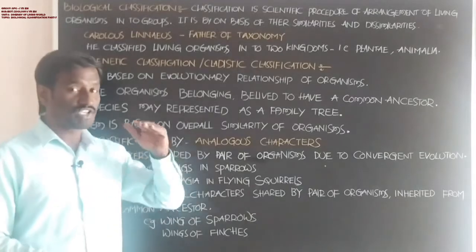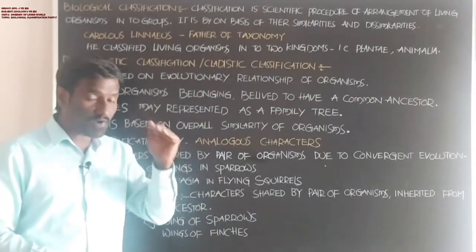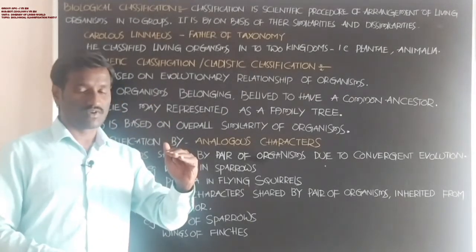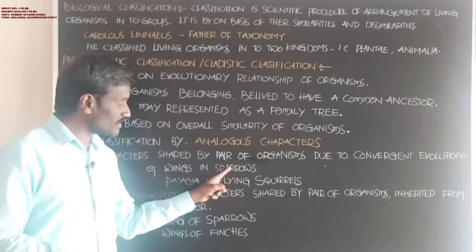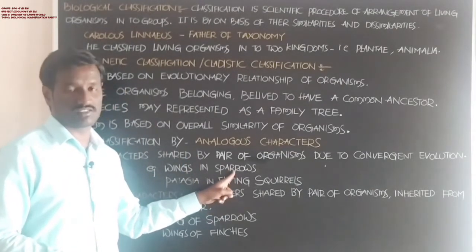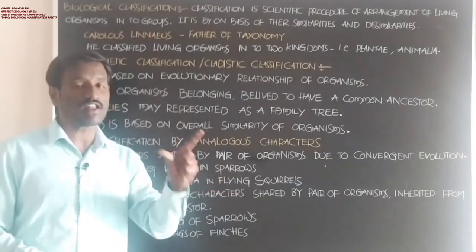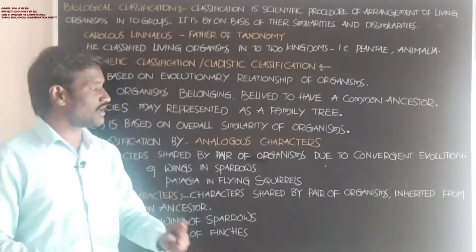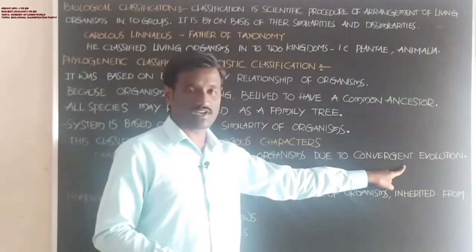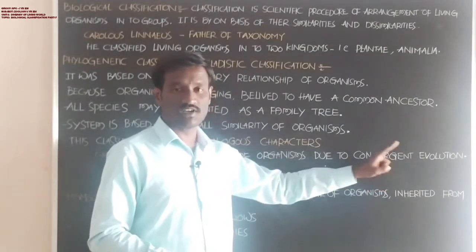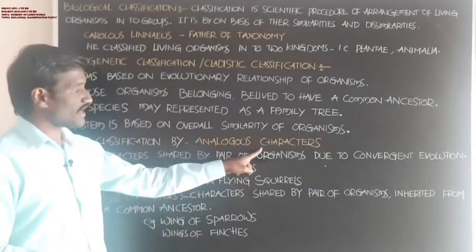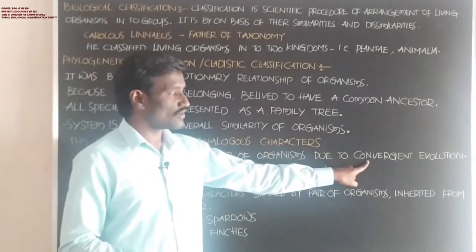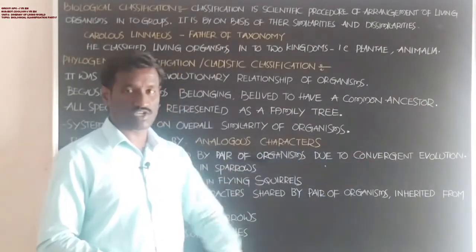This type of change in living animals is called convergent evolution. Analogous characters lead to convergent evolution.